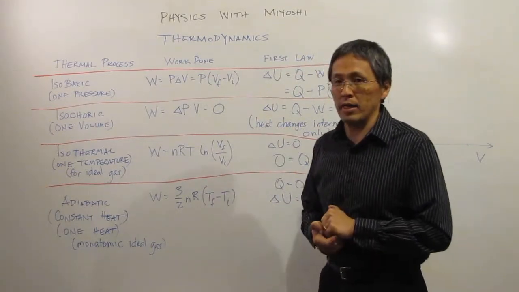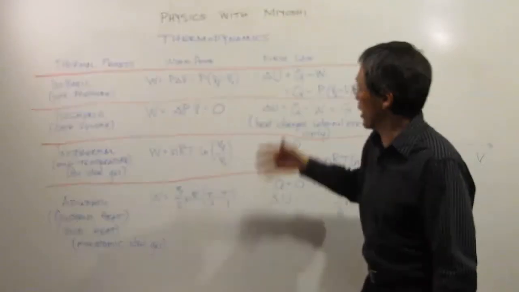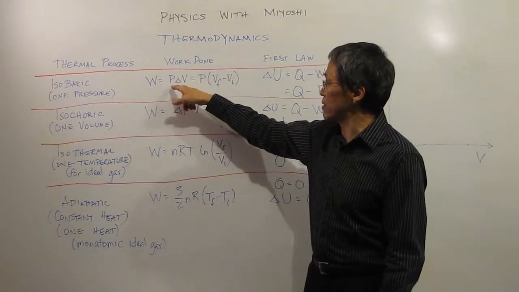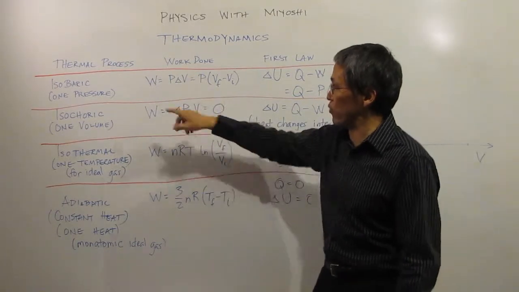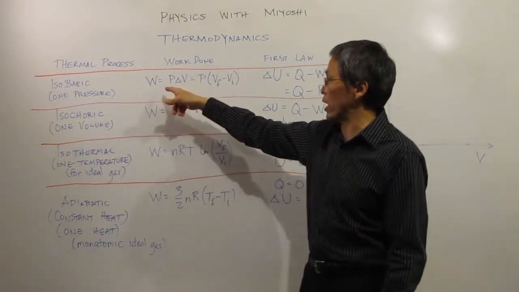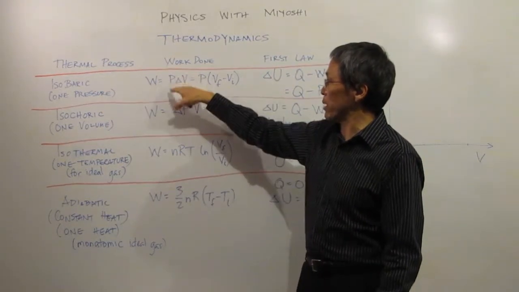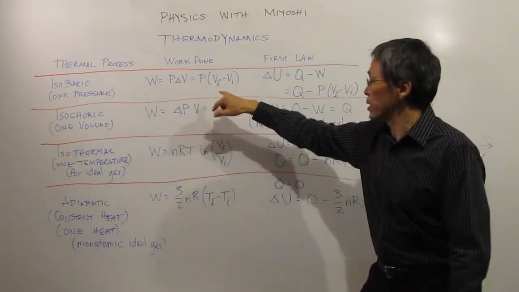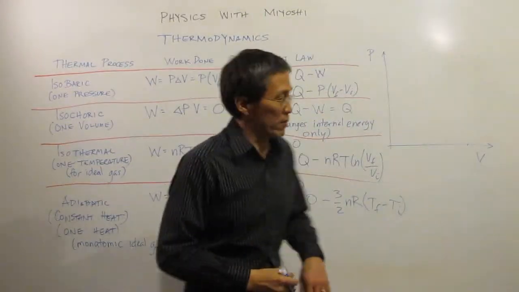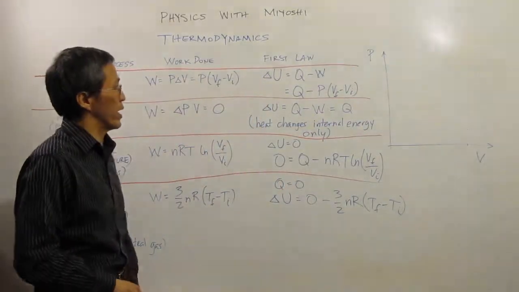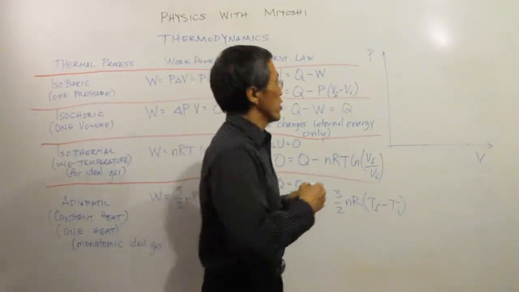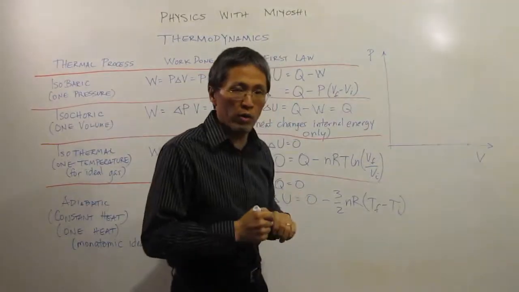So what do these different processes do with the work? How do they affect the first law? Well, the work is my pressure times my change in volume. For an isobaric, one pressure, the pressure is constant. The work is pressure times my change in volume, which is P times V final minus V initial. And no matter which one we have, if we look at a pressure versus volume graph, the work will always be the area under the curve.